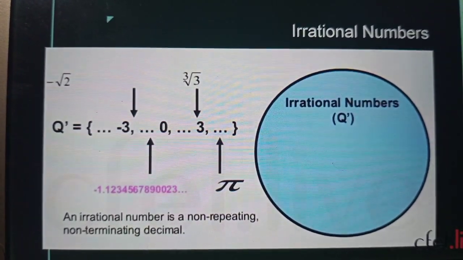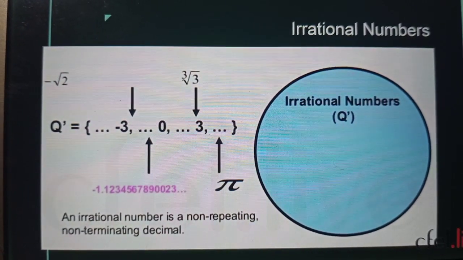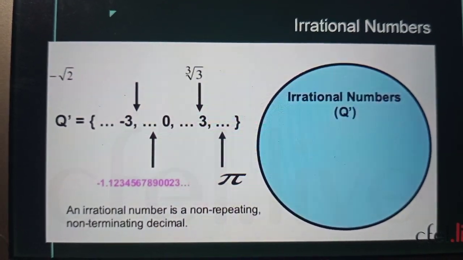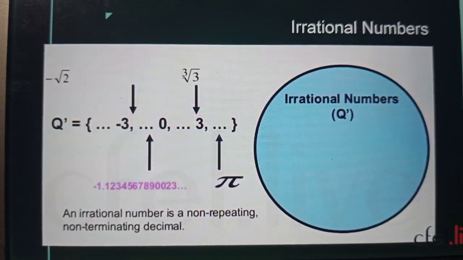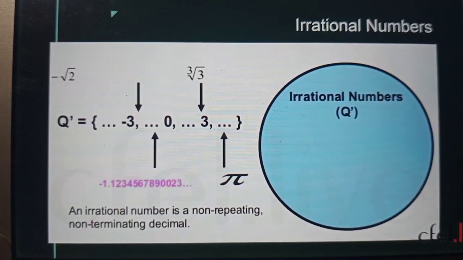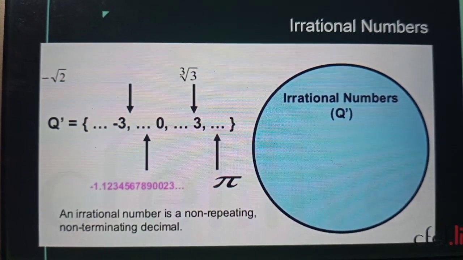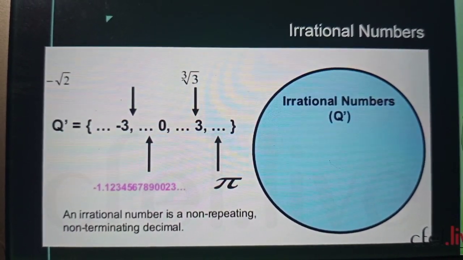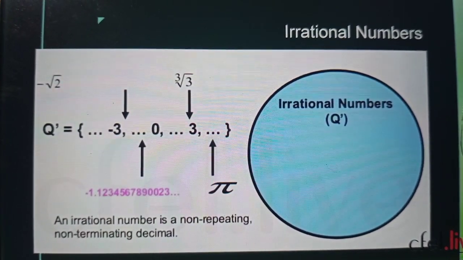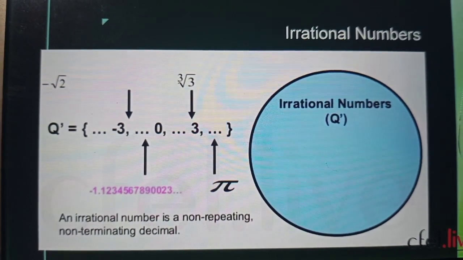Understand, students? This is very important to understand: the difference between a rational number which is non-terminating and an irrational number which is non-terminating. The rational number which is non-terminating will have a bar on it where the repeated decimals will be, but an irrational number which is non-terminating will not have a bar to represent it, and the number goes on with different digits till infinity.